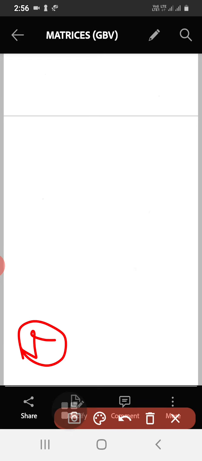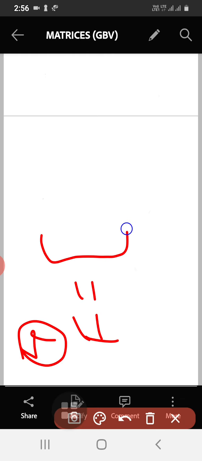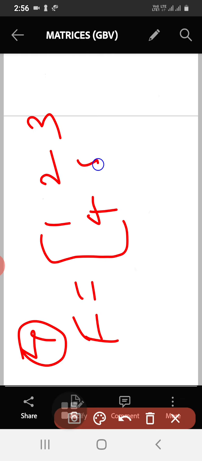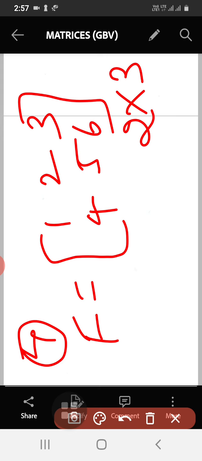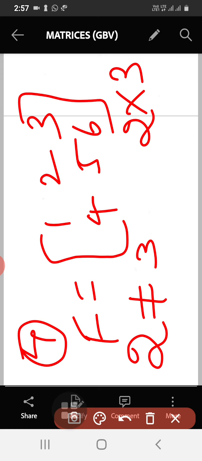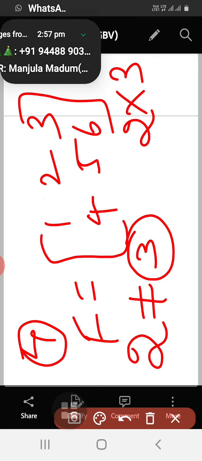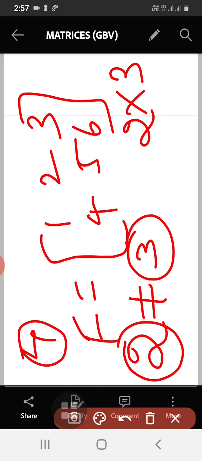Then the fourth one. Before going to the definition, I will take up the example directly. See, you can take this. Number of rows here is 2, number of columns is 3. Clearly here number of rows is not equal to number of columns. Can we call it a square matrix? No, it is not a square matrix, because number of rows and number of columns are different.